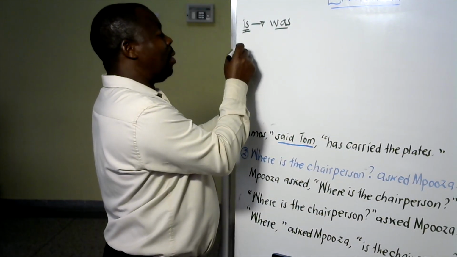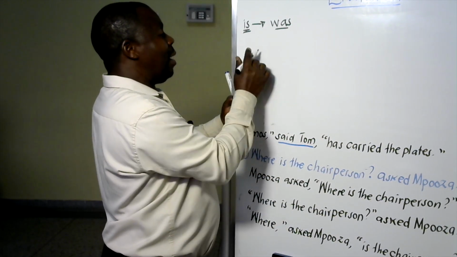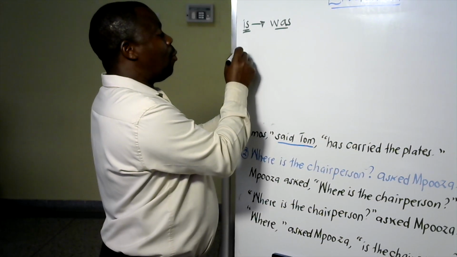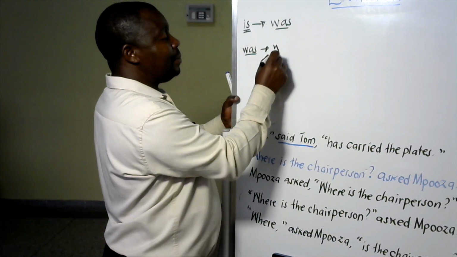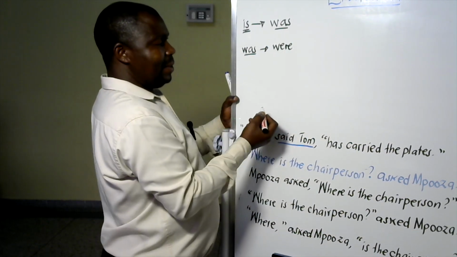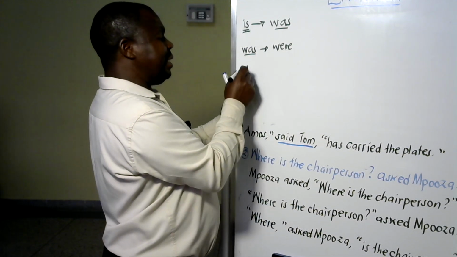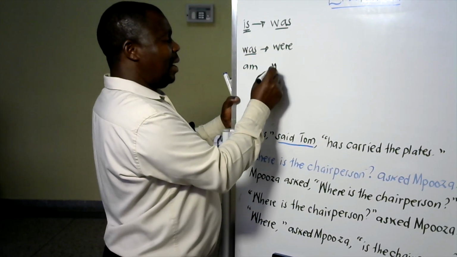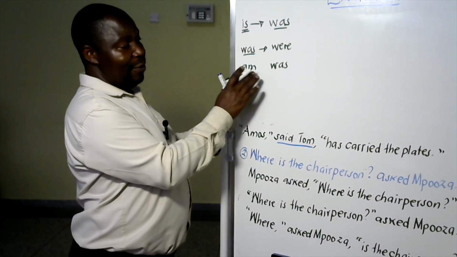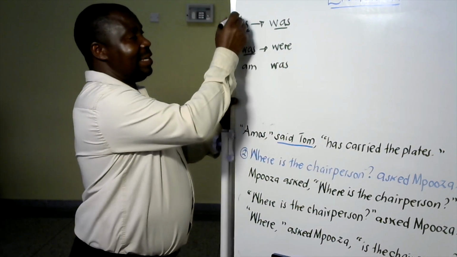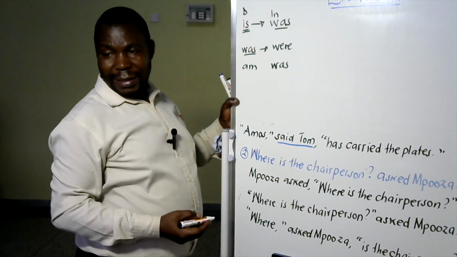Then we have this word. We have another word which is was. So was changes to were. All right? Yes. Then we have has changes to had, and many others. These are some of the unique words, and this is how they change. This is direct speech, this is indirect speech. So we must know that.